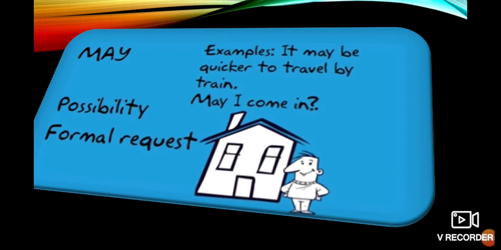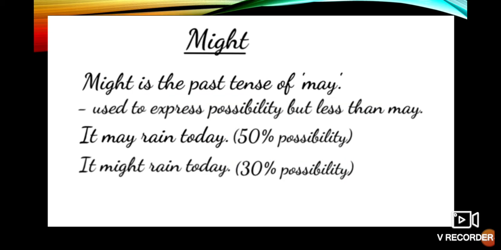Now let's move to may. May is for a possibility. Example, "It may be quicker to travel by train." "May I come in?" Okay. The second may is a formal request. Now let's move to might. Might is also for possibility. It is like may. So might is used as the past tense of may.